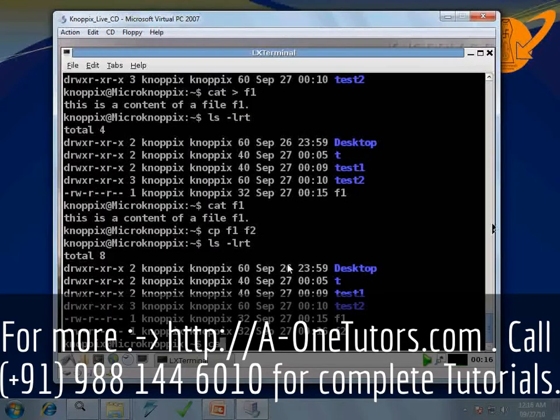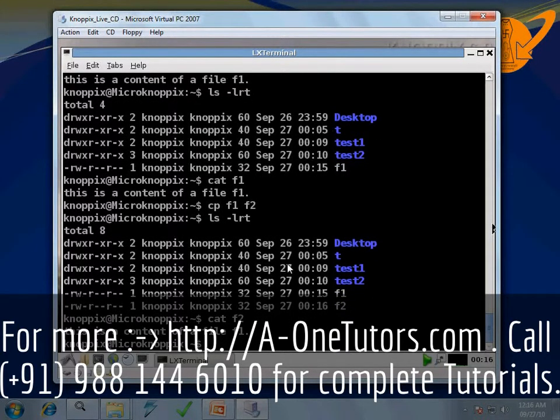So if I do cat f2, it has the content: this is the content of file f1. So using cp command I can copy a file with the same content from a source file to a destination file.